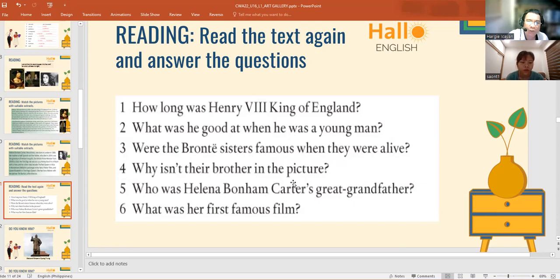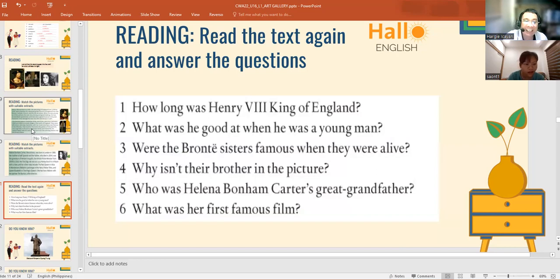Why isn't their brother in the picture? Why isn't the brother in the picture? Because the brother, he will die.